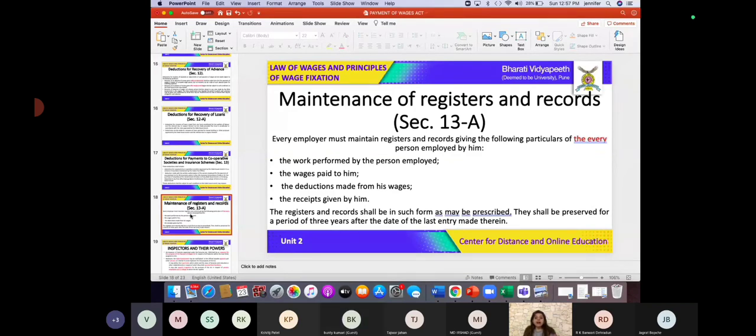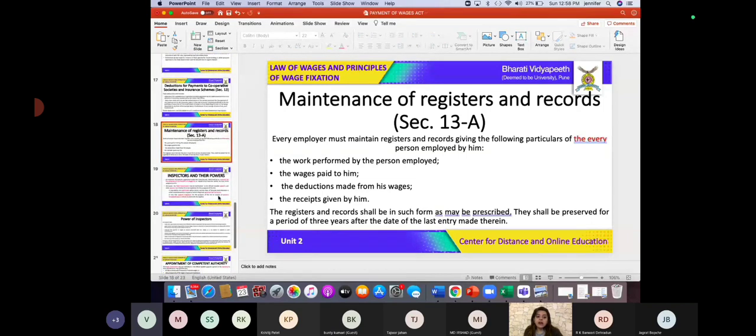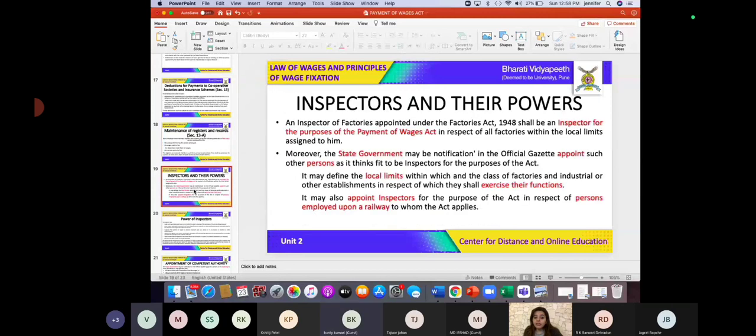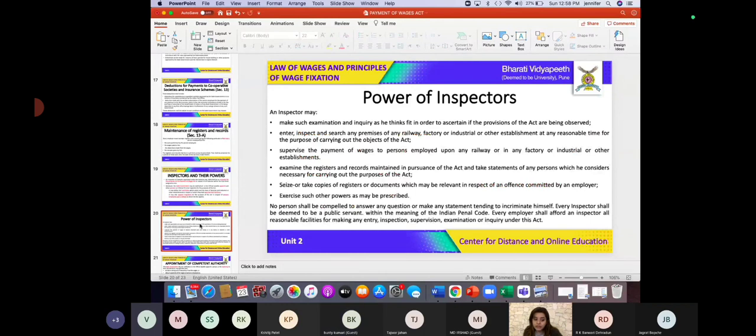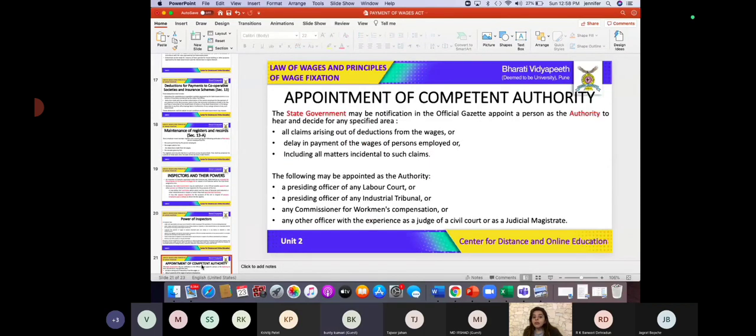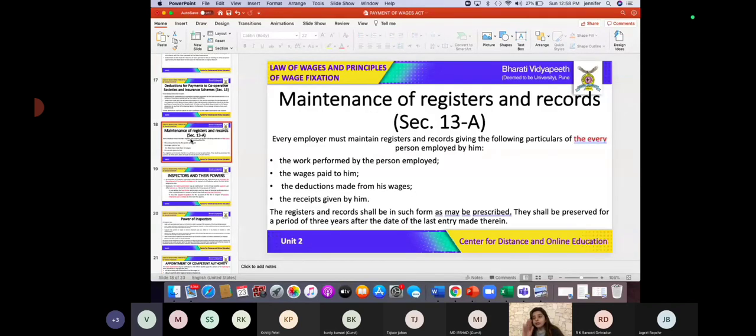I believe it's your break time now. We will start with section 13A after your break. After you come back, we are going to study about maintenance of the register. We are going to talk about inspectors and their powers. We will study about the appointment of competent authority. All this we are going to study after your break of 15 minutes.